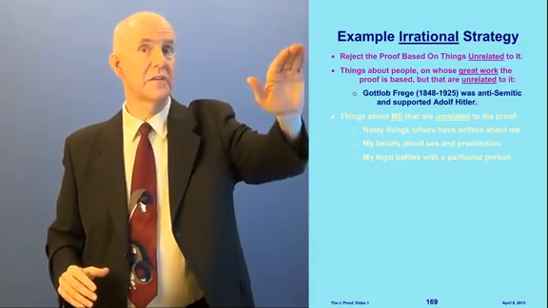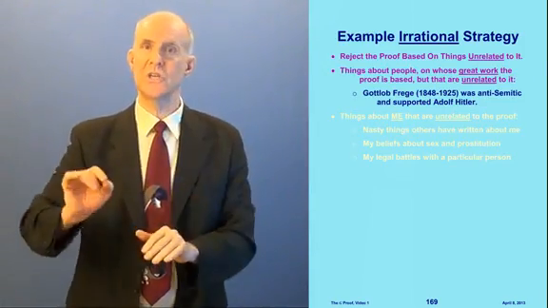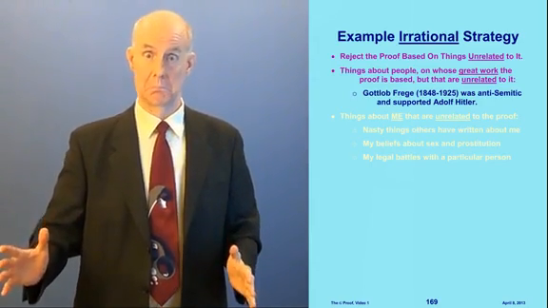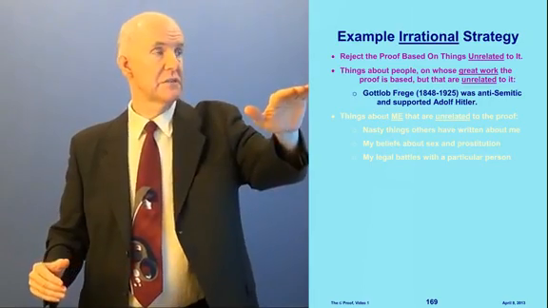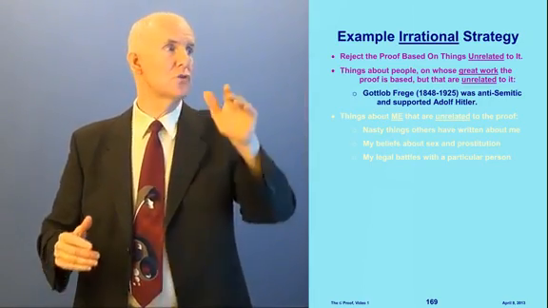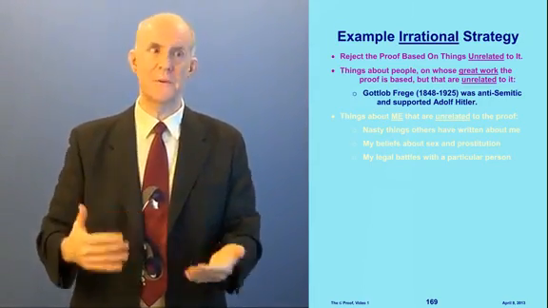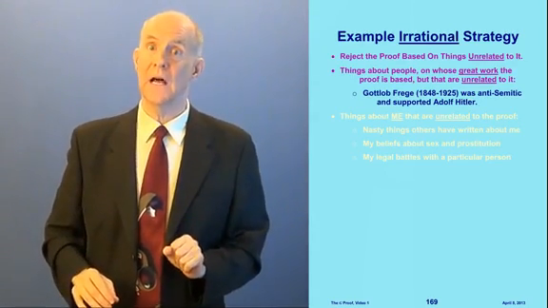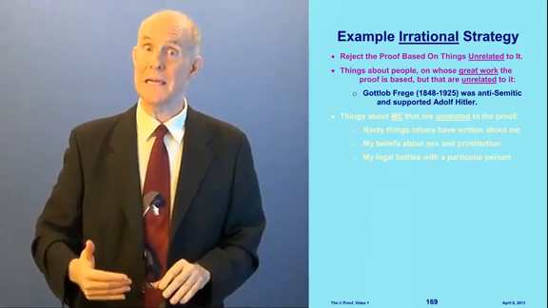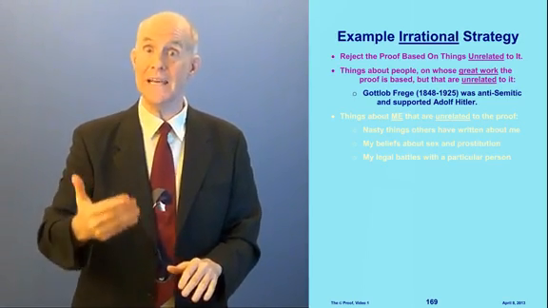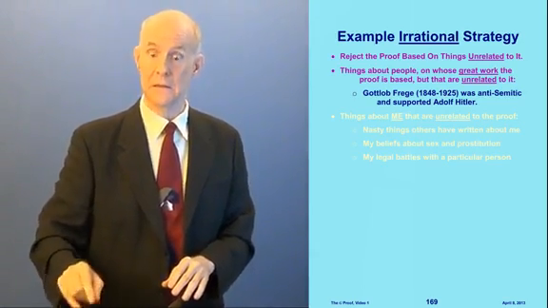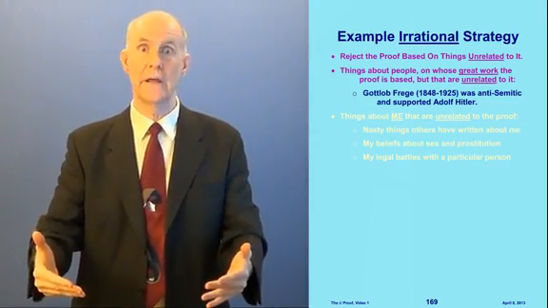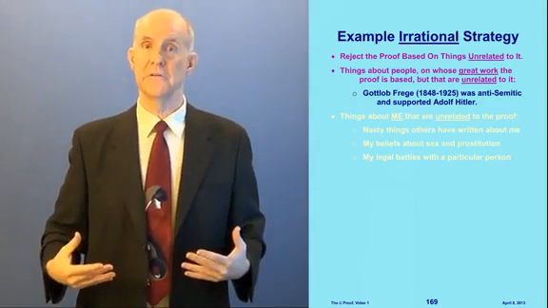Here's an example irrational strategy: reject the G-proof based on things that have nothing to do with it. That's irrational. For instance, things about people whose great work this proof is based on, but that are unrelated to it. You know what? Gottlob Frege was anti-Semitic. And he actually supported Adolf Hitler. Ah, there! Frege supported Hitler, therefore his mathematics is no good, and the G-proof falls. Right?